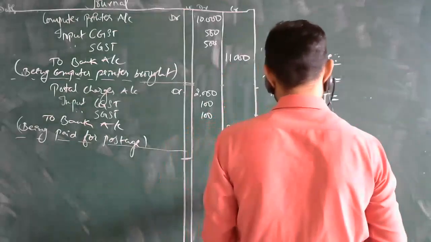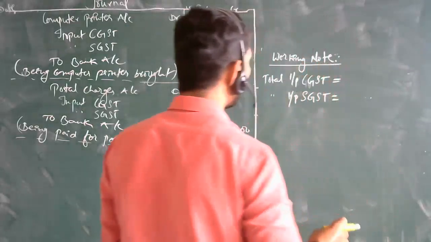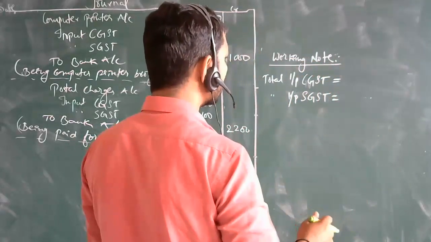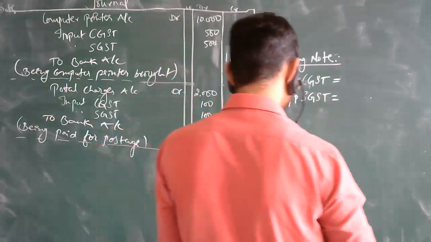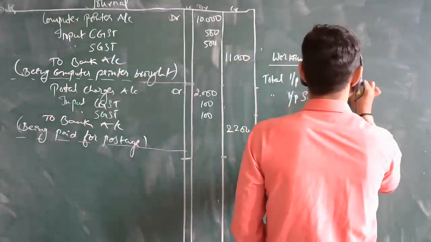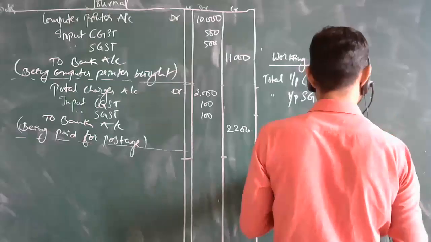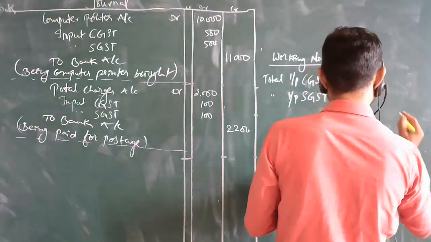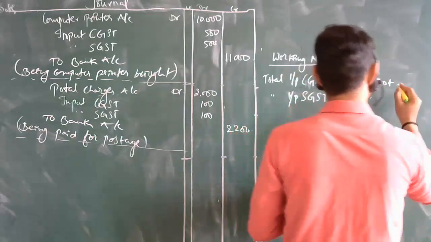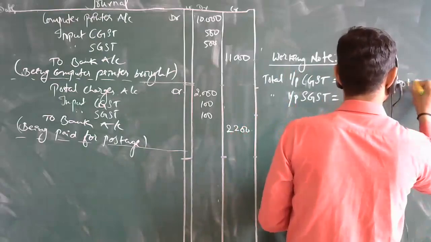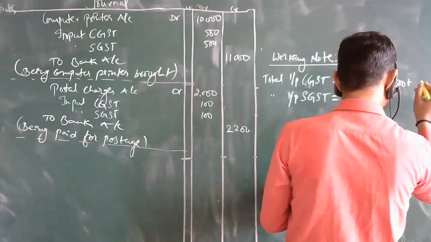So till now how much have we paid over here? Central input: in the first journal entry we have paid 5000 plus, then in the second 400 plus 500 plus, then in the last 100, correct?